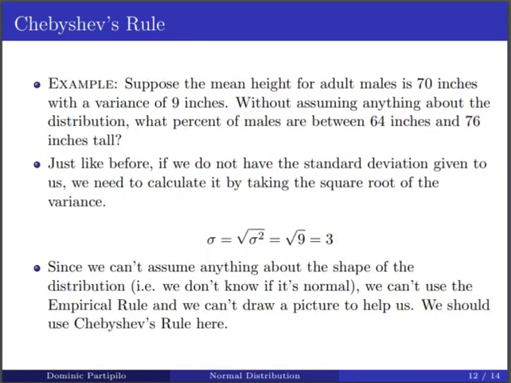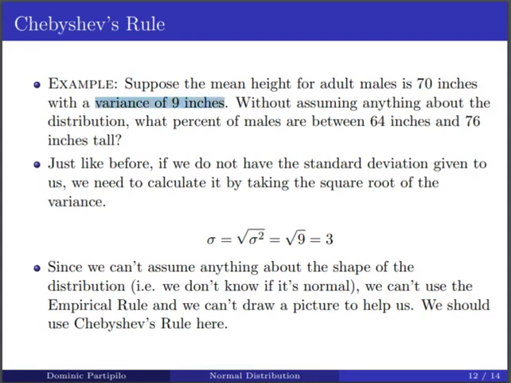So let's look at an example. Suppose the mean height for adult males is 70 inches with a variance of 9 inches. Without assuming anything about the distribution, that's the important part here, what percent of males are between 64 inches and 76 inches tall? So just like before, we were given a variance.